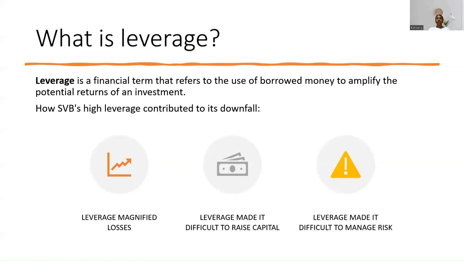Leverage allows an investor to control a larger asset with less capital by using borrowed money. This means that a small change in the value of assets can lead to a large change in the value of equity. SVB's high level of leverage contributed to its collapse in the following ways.